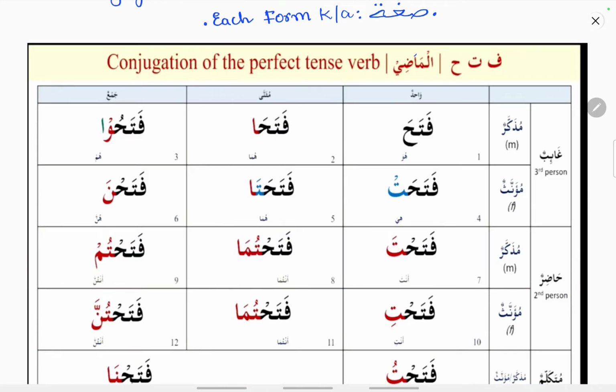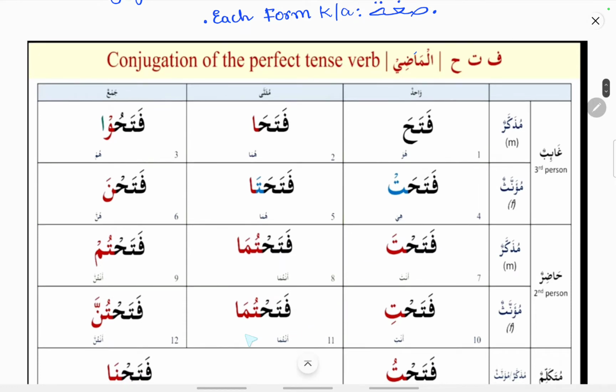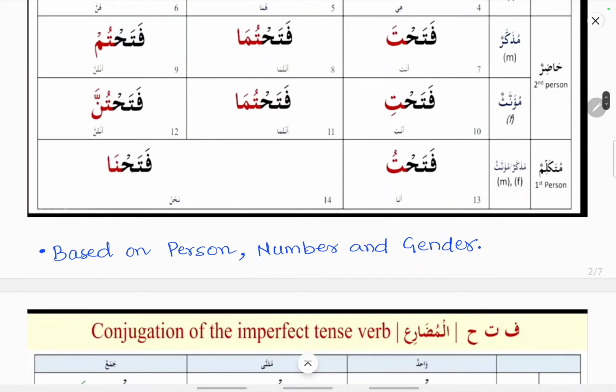Let us see how this conjugation works. For example, the first one is fataha, till fatahtu, fatahna. In total, 14 forms are there. Fataha is a past tense, it means he opened. Fatahtu means I opened. Fatahna means we opened. These 14 forms are divided based on person, first, second or third person, based on number, singular, dual or plural, and based on gender, masculine or feminine.